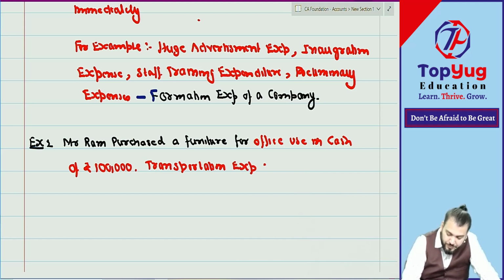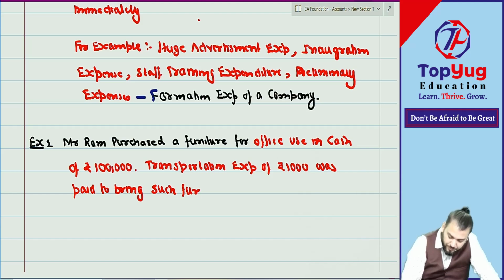Transportation expenses of rupees 1000 was paid to bring such furniture. Correct? Understood?